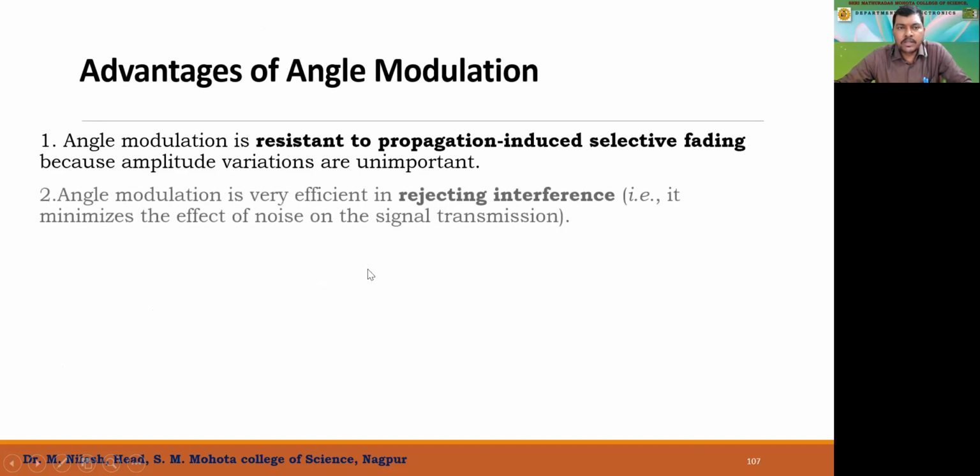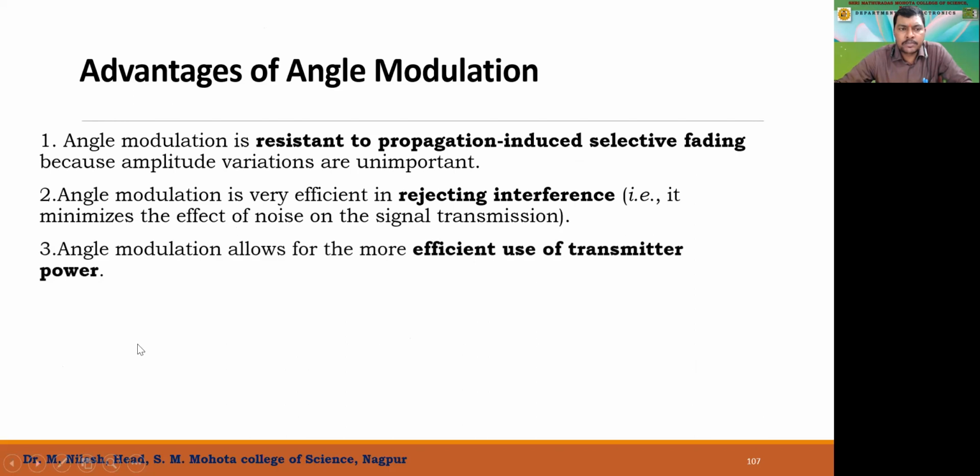So these are some of the advantages of angle modulation, both frequency modulation as well as phase modulation. Angle modulation is resistant to propagation-induced selective fading because amplitude variations are unimportant. Angle modulation is very efficient in rejecting interference, that is, it minimizes the effect of noise on the signal transmission.